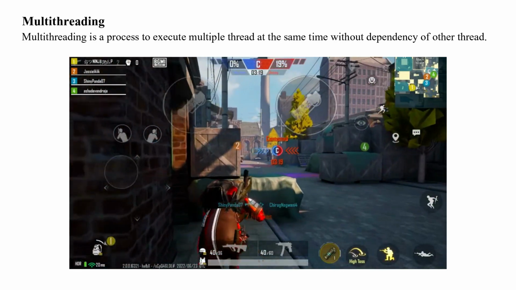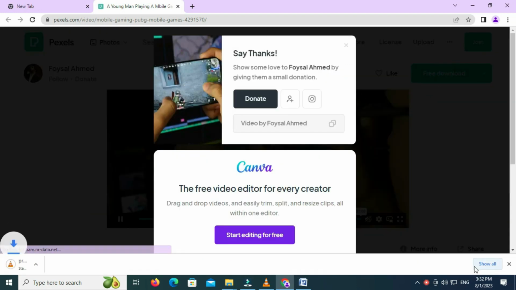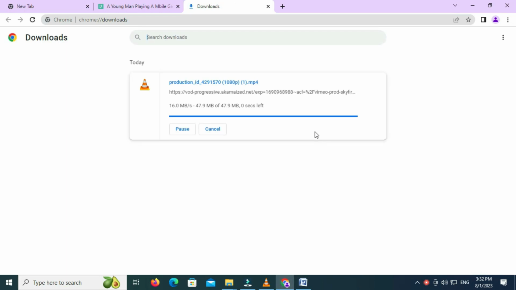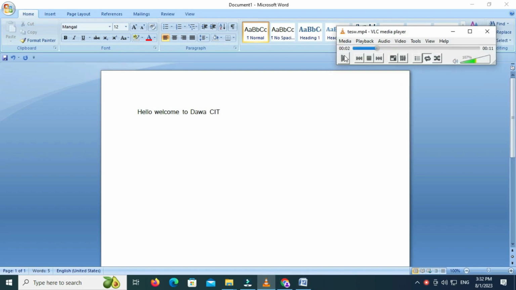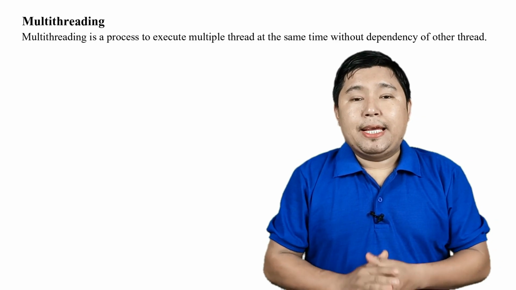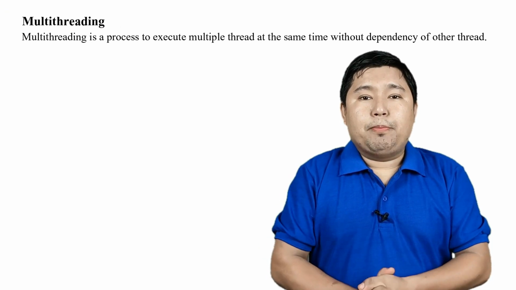It is called multi-threading. If we talk in terms of a computer, then in Windows you do multiple tasks at the same time. Like on one side you are downloading a file from the internet, and on the other side you are doing some work in MS Word, and at the same time you are listening to music. It means that you are doing multiple tasks at the same time. This is called multitasking. But the same thing when we do in programming, it is called multi-threading. Okay, got it?